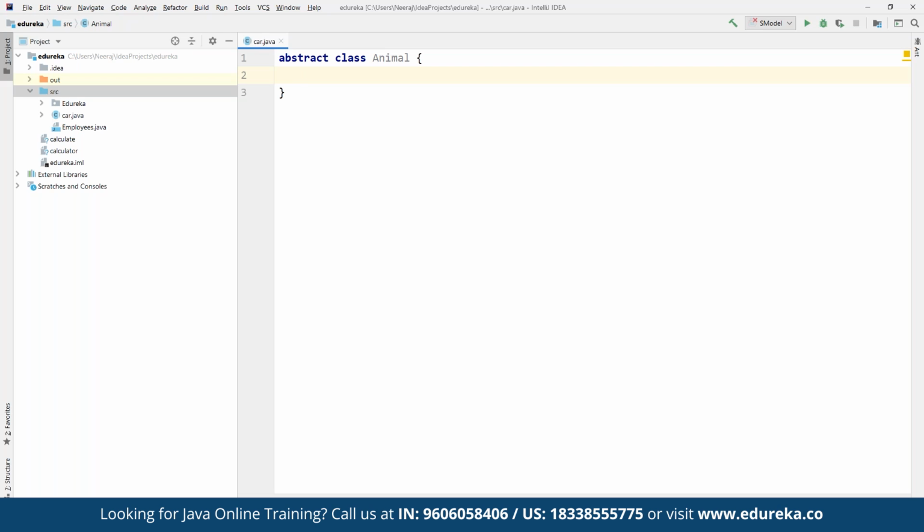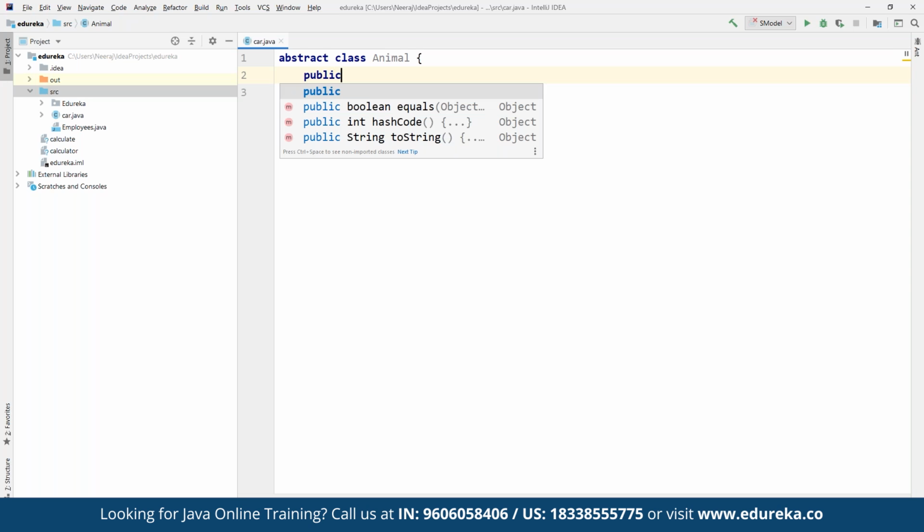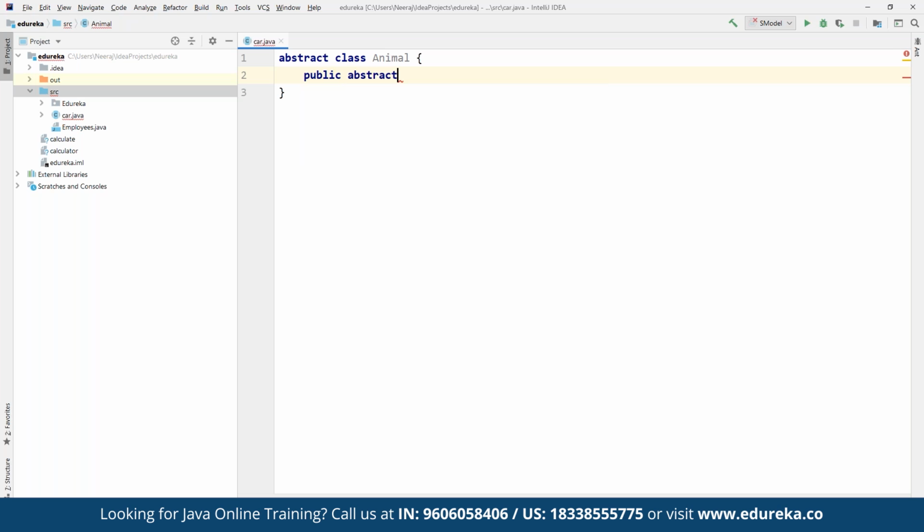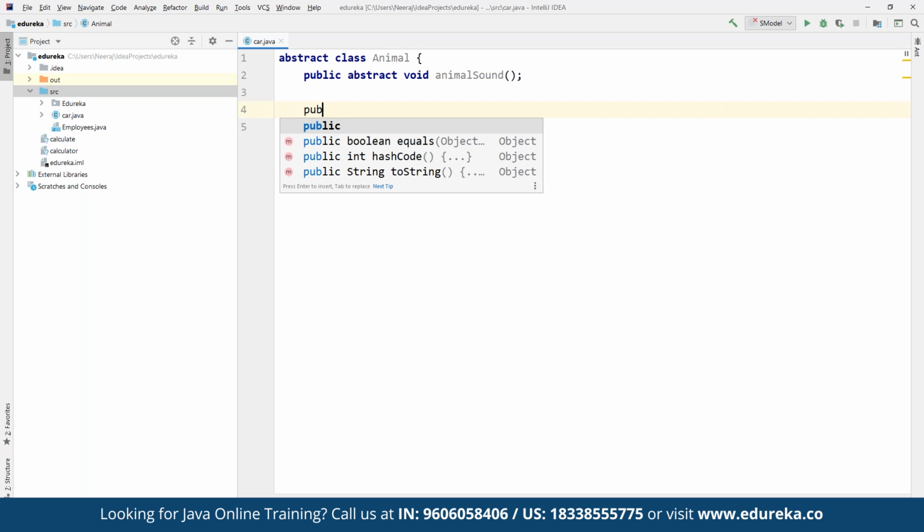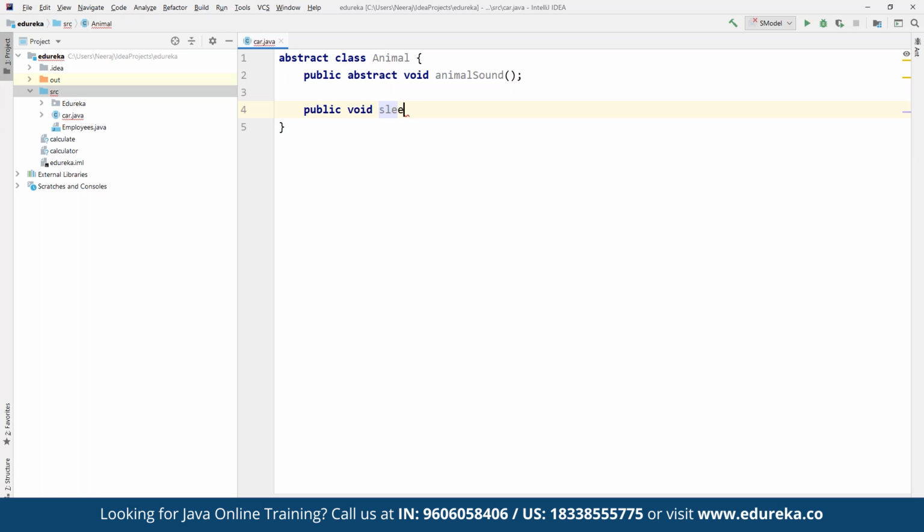It can be any physical feature of any animal that we are going to refer to. For example, here we are going to define a public abstract void animalSound. Now, suppose here we can also define public void sleep.